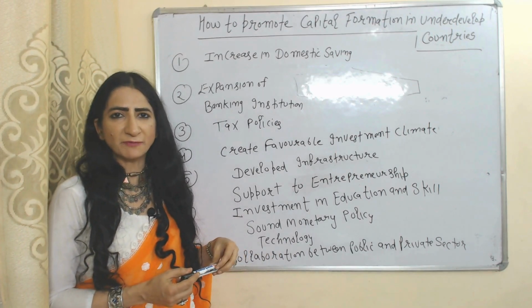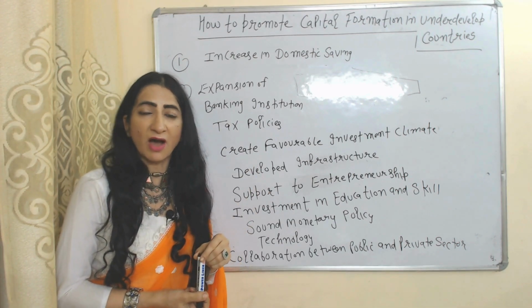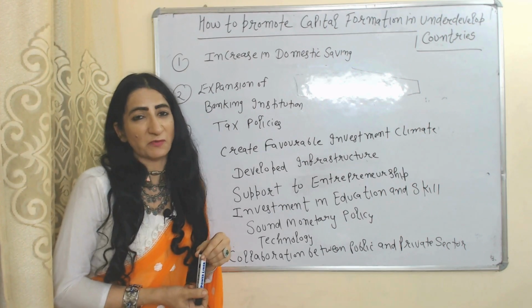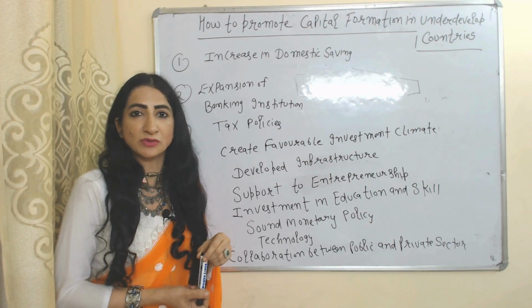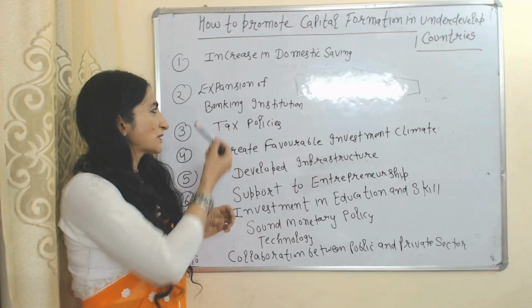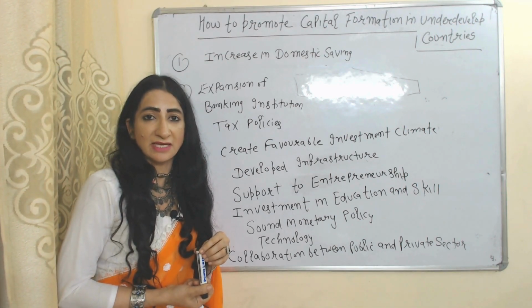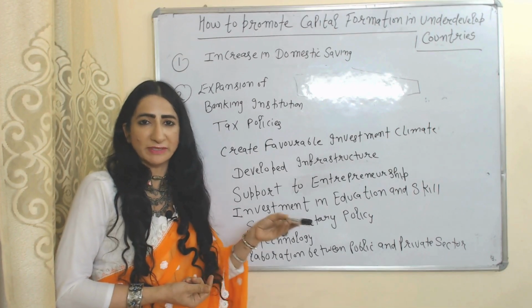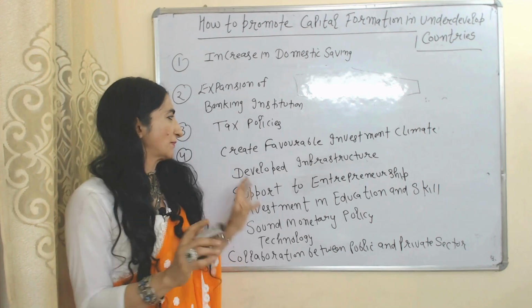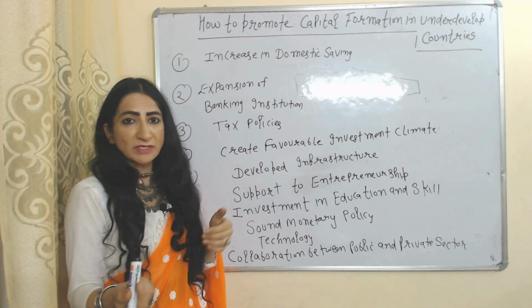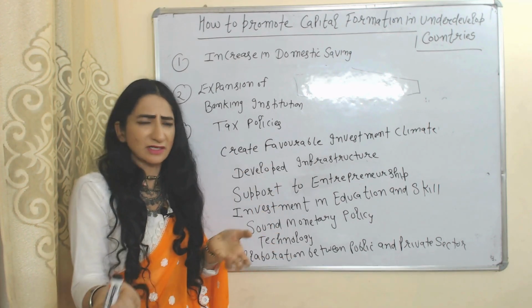How to promote capital formation in underdeveloped countries? Increase the domestic saving. How can government increase domestic saving? Obviously by increasing interest rates. An increase in interest rates will motivate people to save more money. Expansion of banking institutions. As we know, financial institutions like banks channelize saving from individuals to businesses or investors. That's why there should be proper financial institutions. Tax policies. Government should impose tax policies that increase saving and reduce irrelevant consumption.